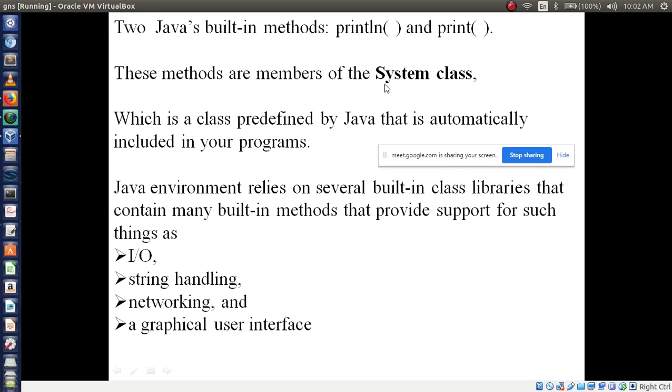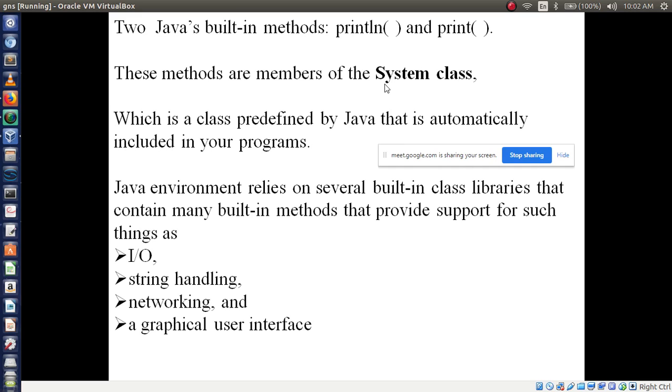Whenever you are using the class keyword, based on that, these methods will automatically be included, that is println. Java environment relies on several built-in class libraries that contain many built-in methods that provide support for such things as IO, string handling, networking and graphical user interface.